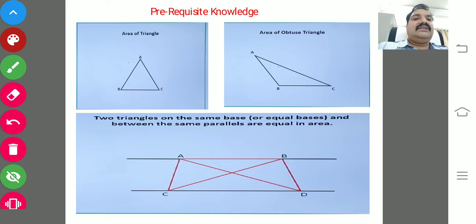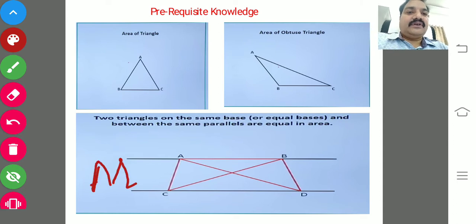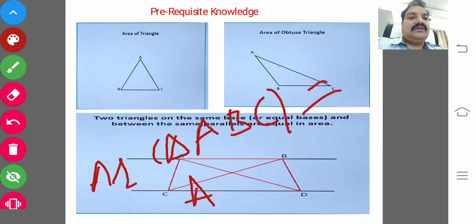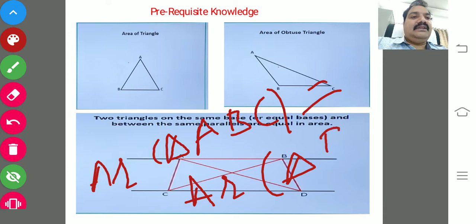So we know that if two triangles have the same base and are between the same parallel lines, then their areas should be equal. So how will you conclude that? The area of triangle ABC is equal to the area of triangle BDC.